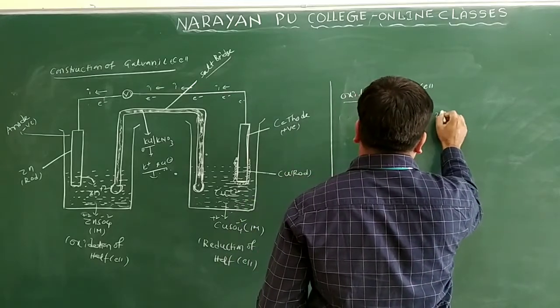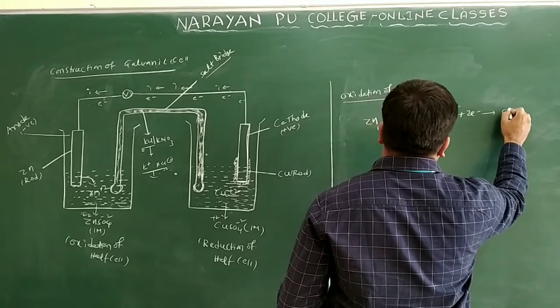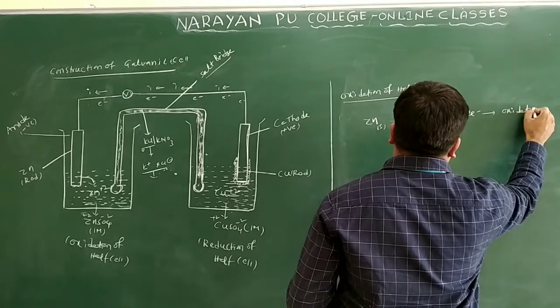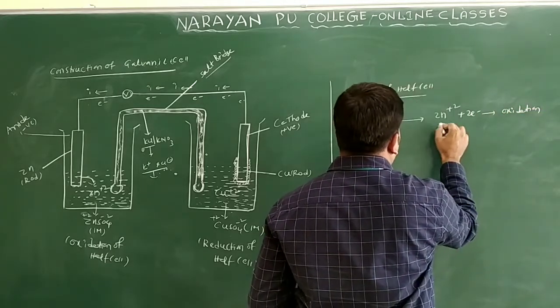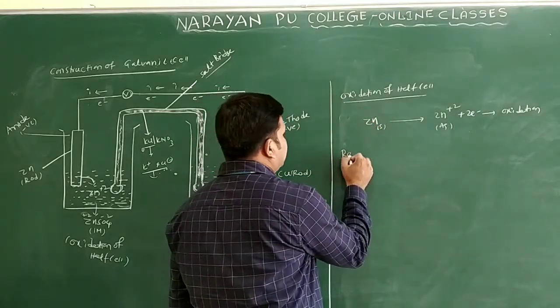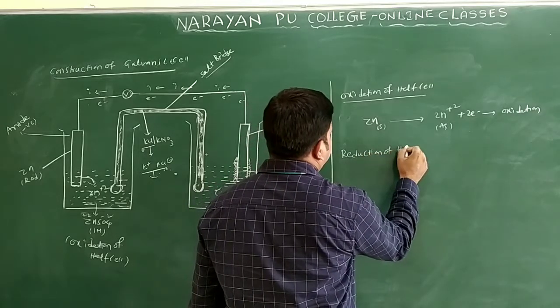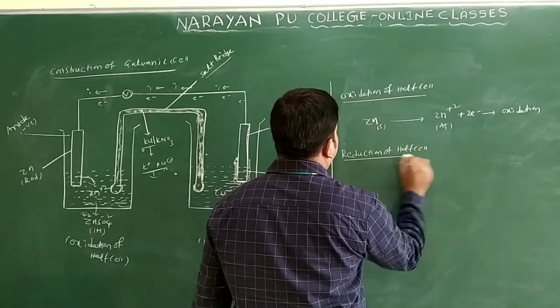Zinc loses electrons. How many? It loses 2 electrons. So this process we call oxidation. Loss of electrons is called oxidation. Now the reduction half cell you can take here.